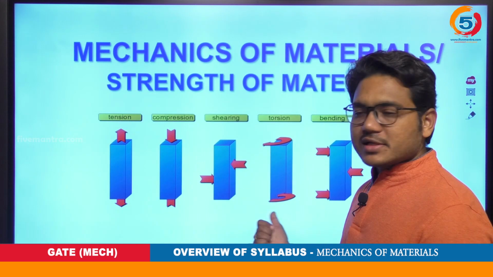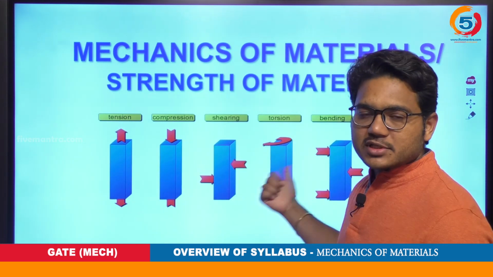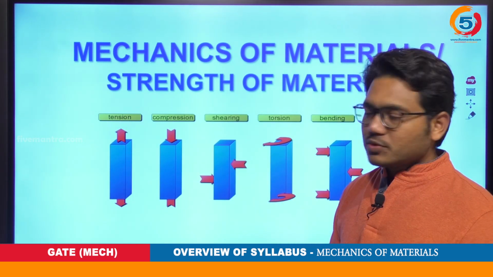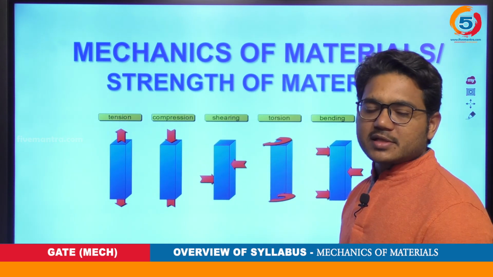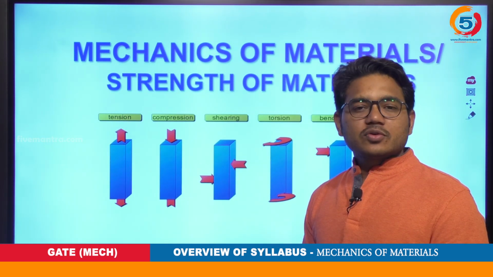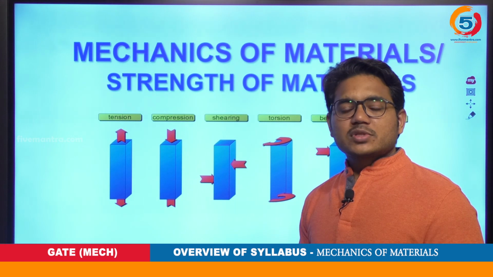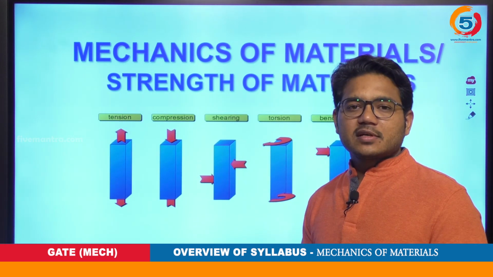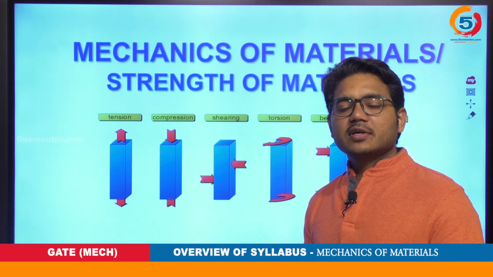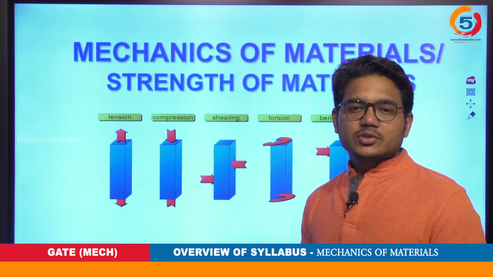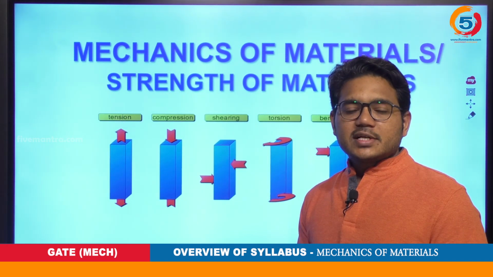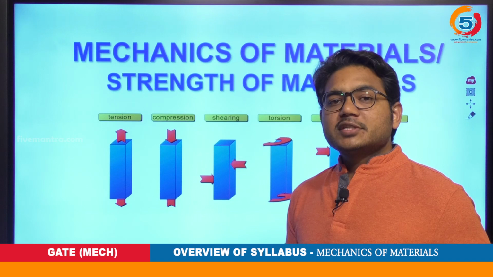Various materials, various deformations you can observe in the materials. So what is this mechanics of materials all about? You start with basic engineering mechanics in your first year of engineering. What do you study in that? You study the mechanics of rigid bodies.